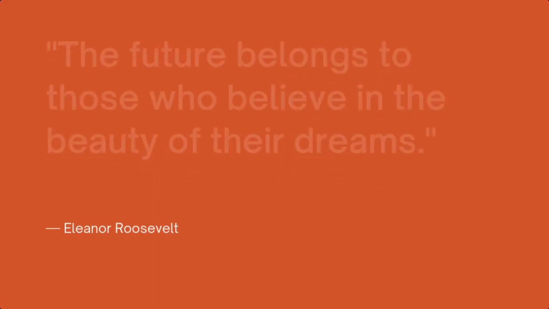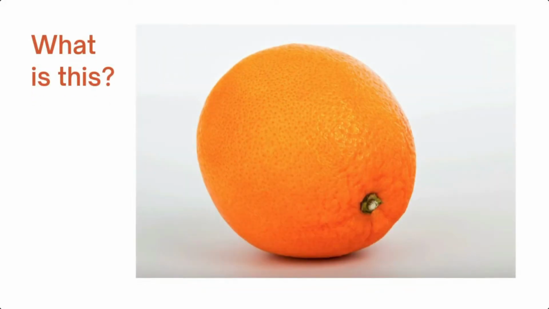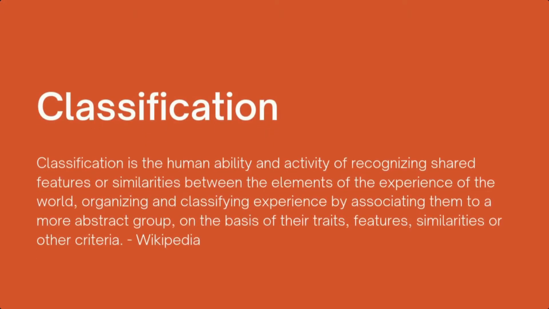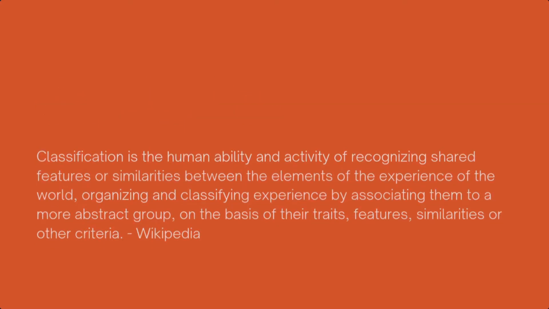So you can see this image. Which fruit is it? Correct, it is an orange. So what you just did is a classification based on all the fruits that you know. You compared with all of them and found that the features of this image are more similar to that of the orange. This is classification.